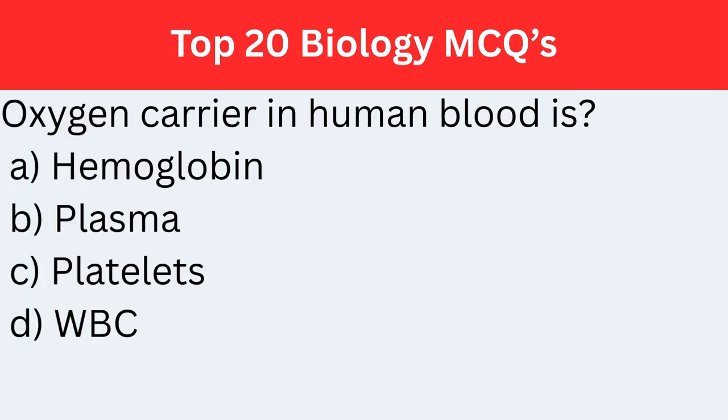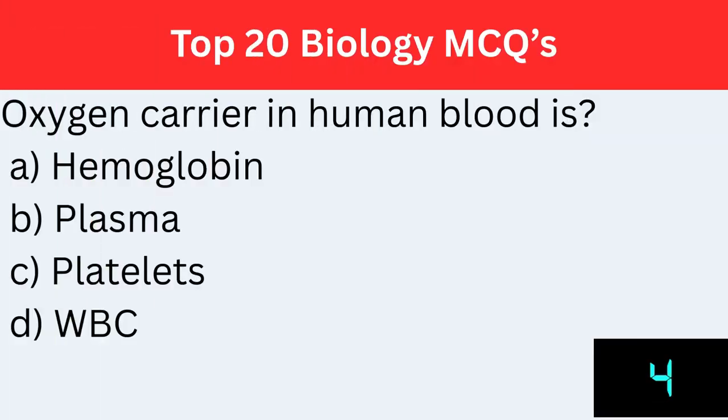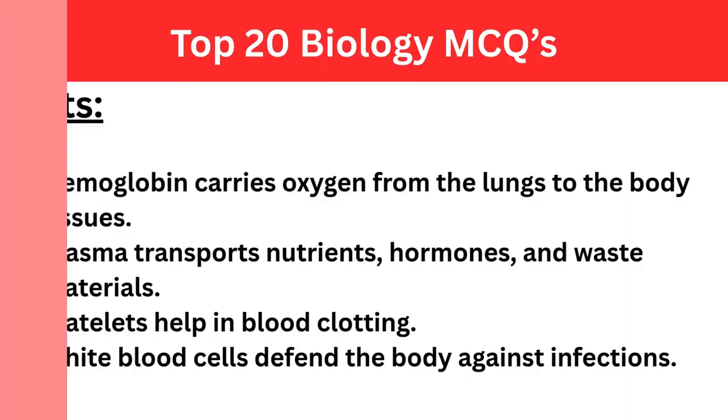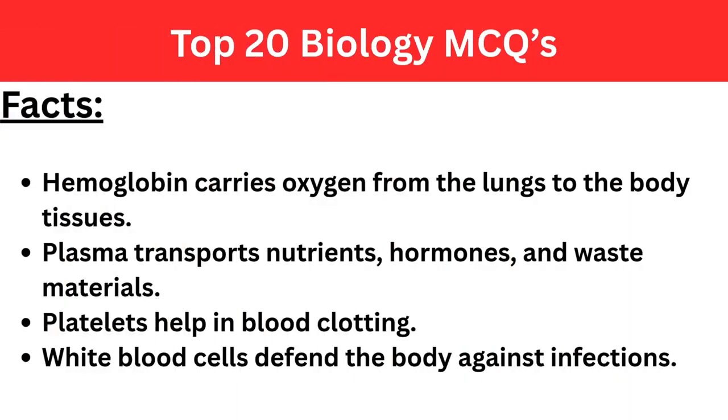Oxygen carrier in human blood is... The correct answer is option A, hemoglobin. Facts. Hemoglobin is responsible for carrying oxygen from the lungs to body tissues and transporting carbon dioxide back to the lungs. Plasma is responsible for transporting nutrients, hormones, and waste products in the blood. Platelets are responsible for blood clotting. White blood cells are responsible for protecting the body against infections.